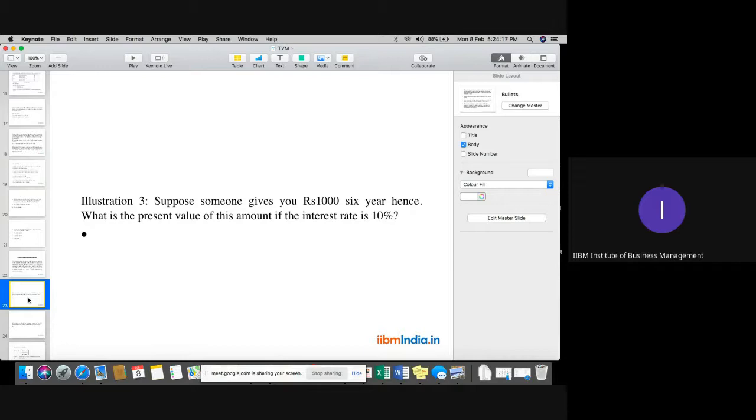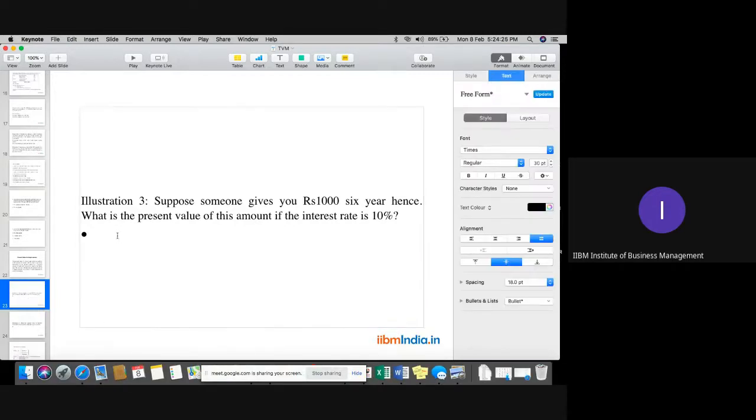First of all, please try to understand how to calculate the present value factor for different years. We need to understand the formula of the present value factor, called the PVF factor. It is also called the discounting factor or inflation factor. The formula is 1 divided by (1 plus i) whole to the power n. In this way, we can calculate the present value factor for different years.